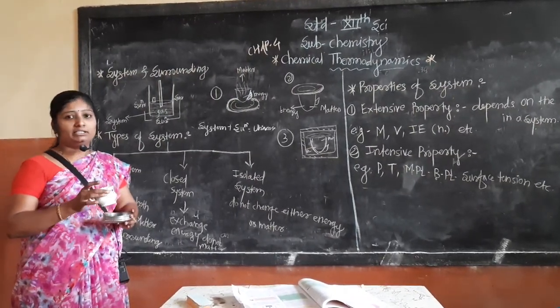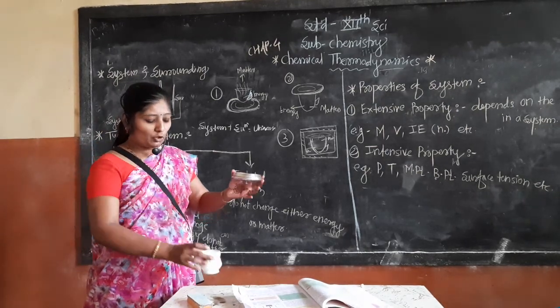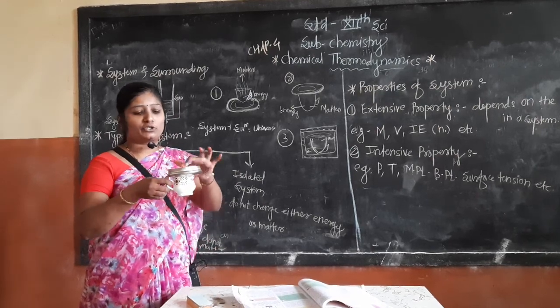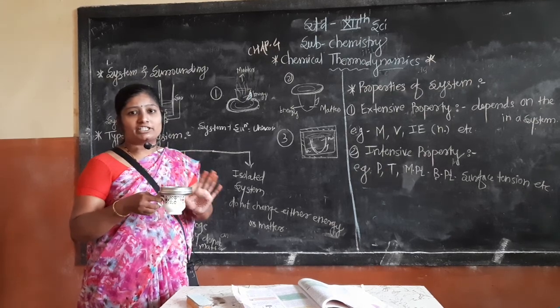Same example, closed system. The cup of tea is closed with a saucer. Only one thing is exchanged, the second is not.